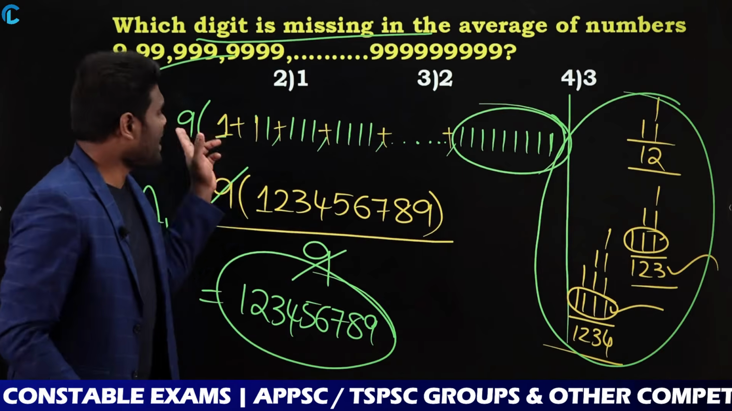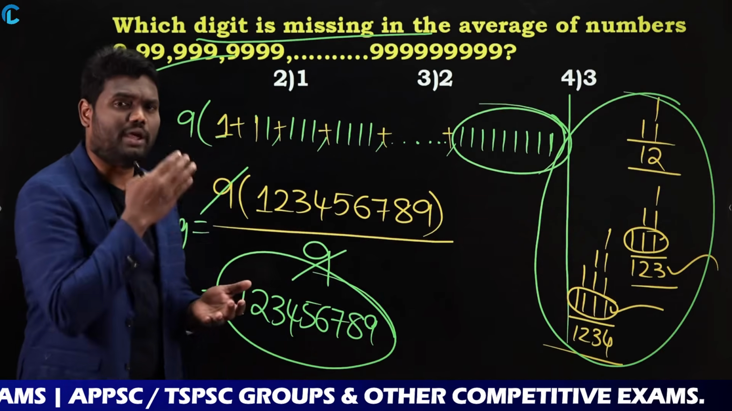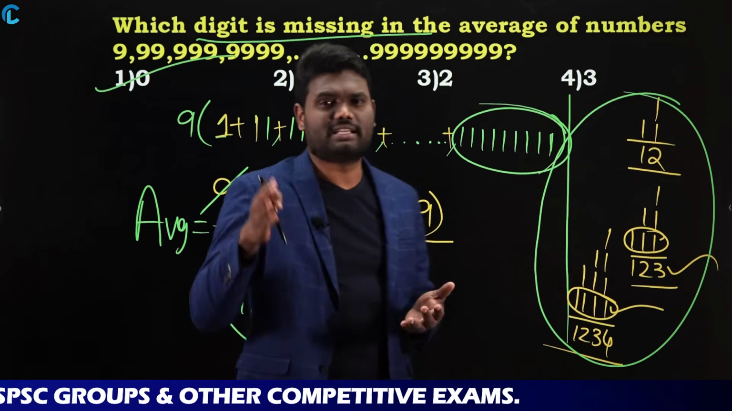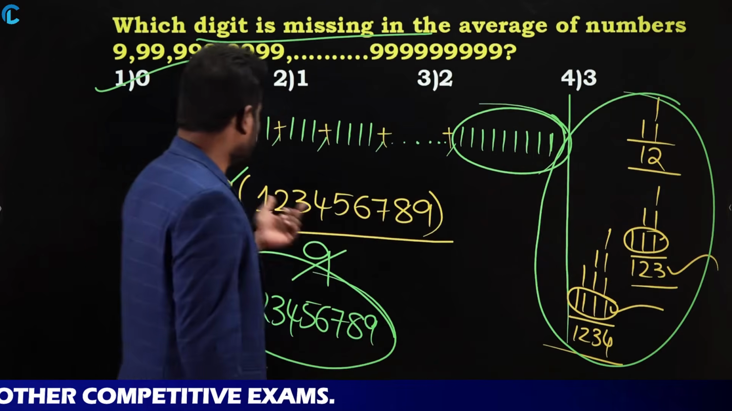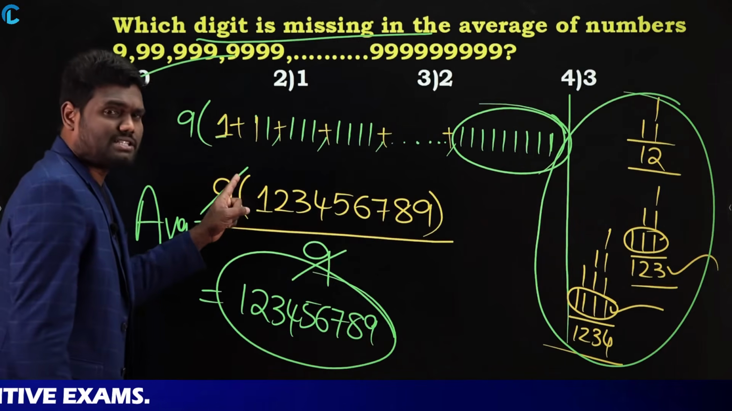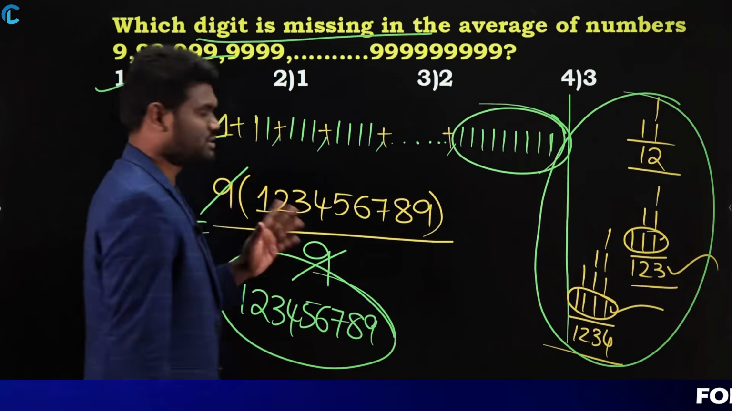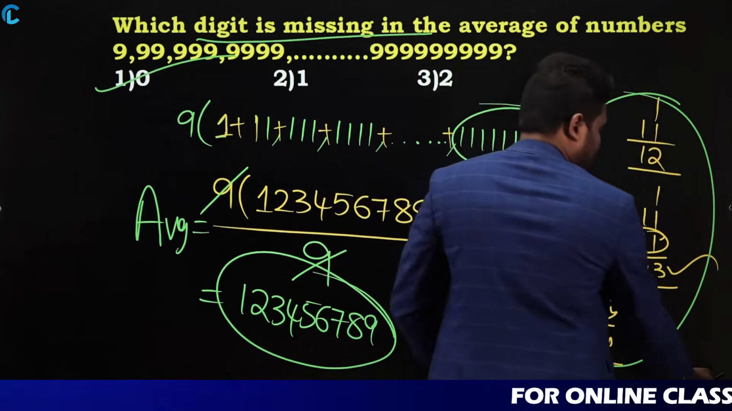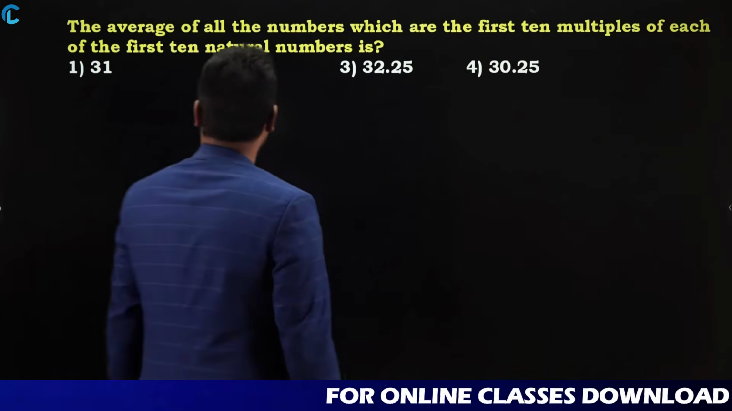when you add all these numbers, it is going to be 1, 2, 3, 4, 5, 6, 7, 8, 9. Okay. So this is nothing but the sum. Average means sum of numbers divided by number of numbers. When you calculate that, the answer is going to be 0. Okay. Let us look at the next one.